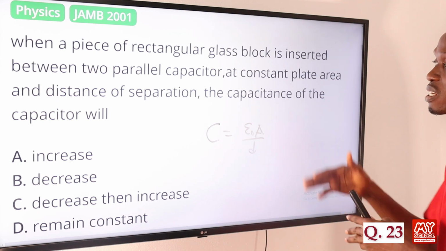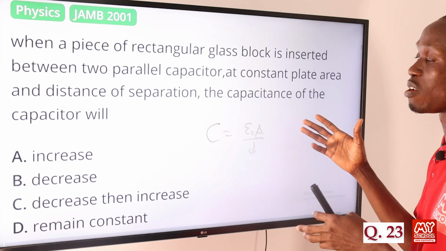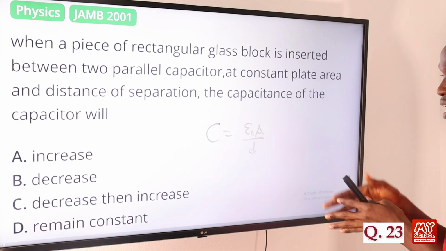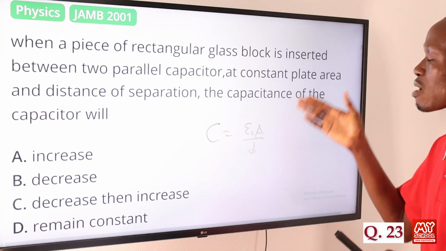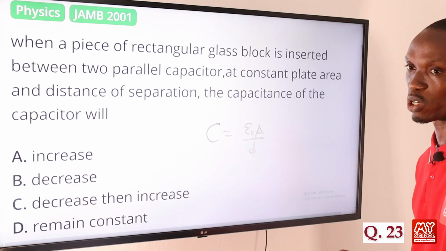What that means is that the capacitance of the capacitor is going to increase because of the increase in the value of the dielectric constant of the glass block. Okay, so that makes option A the correct answer to this question.